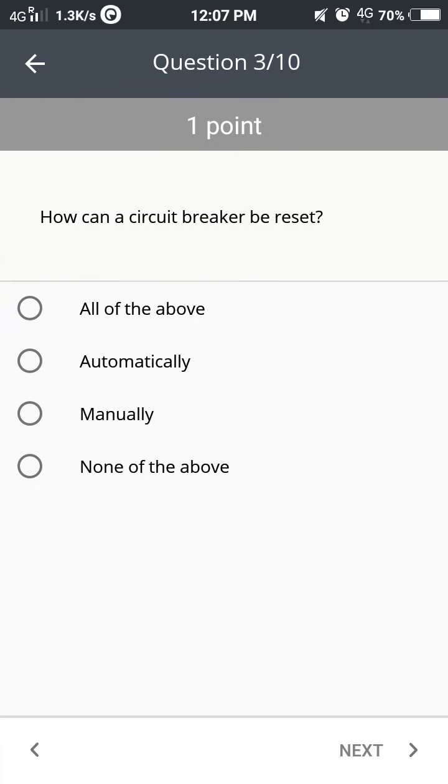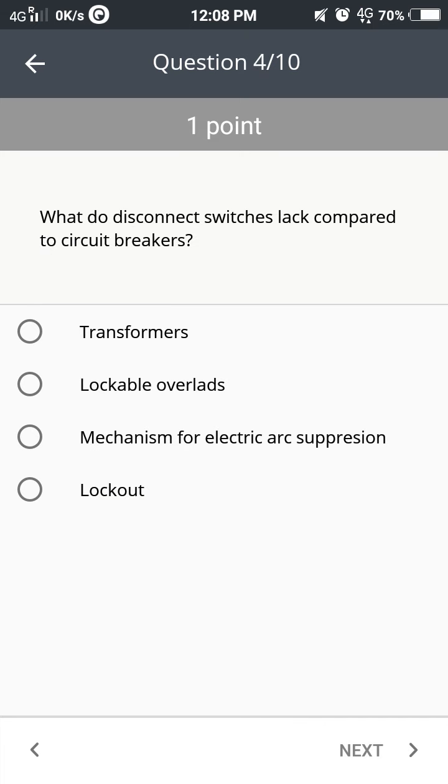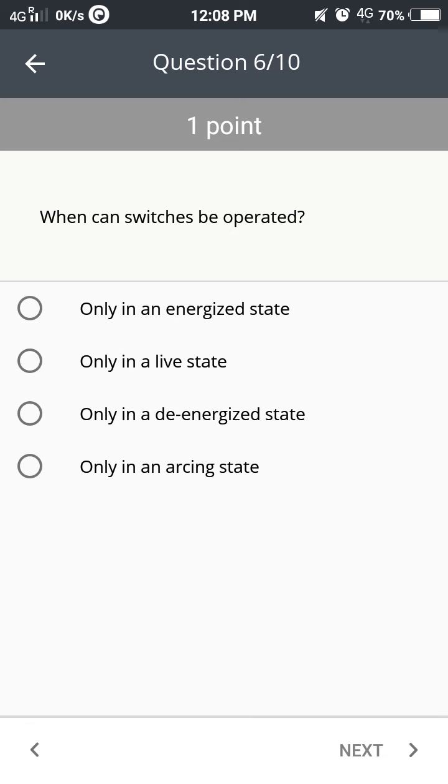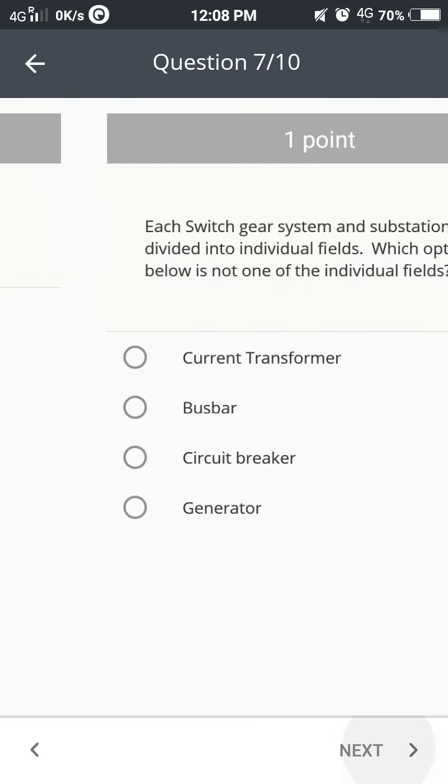And it's done. So how can a circuit breaker be reset? All of the above. What do disconnect switches lack compared to circuit breakers? The answer is mechanism for electric arc suppression. Disconnect switches can trip open when they detect an overcurrent situation. So the answer is completely false. When can switches be operated? So the answer is only in de-energized state. Guys, please check this correctly.